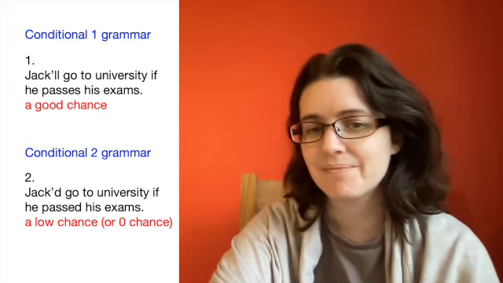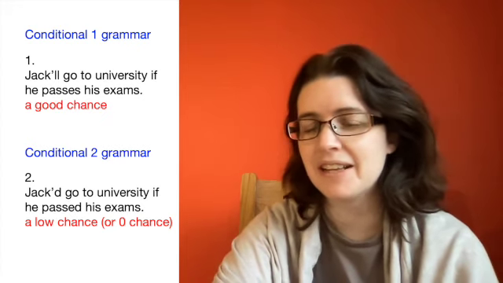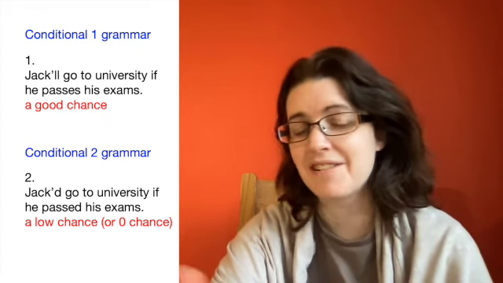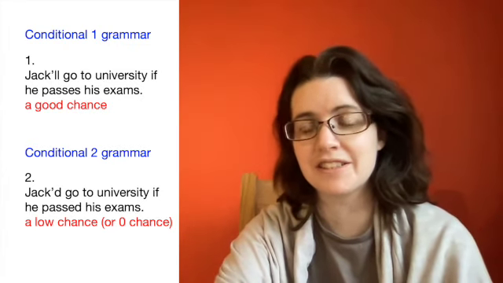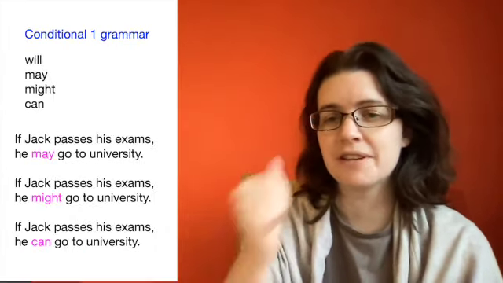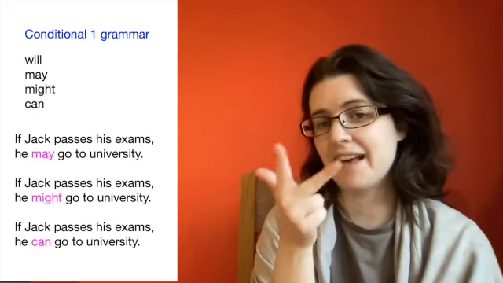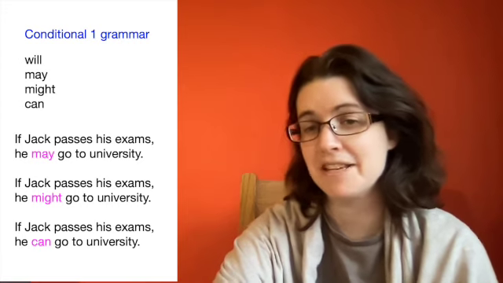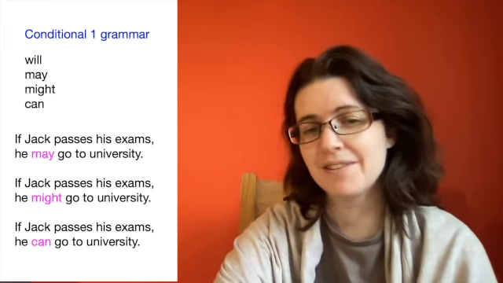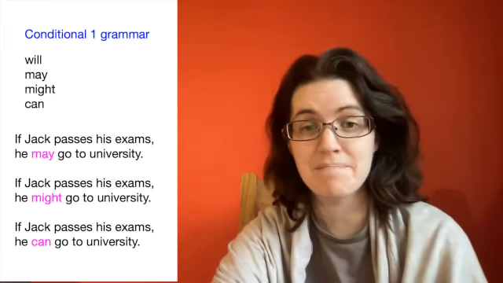As well as using will and would in these sentences, there are some other words you can use. So with the first conditional, you can also use may, might, and can. If Jack passes his exams, he may go to university. Not definitely, but maybe.